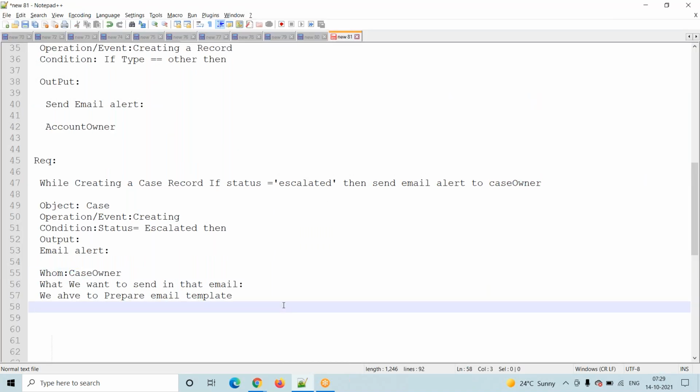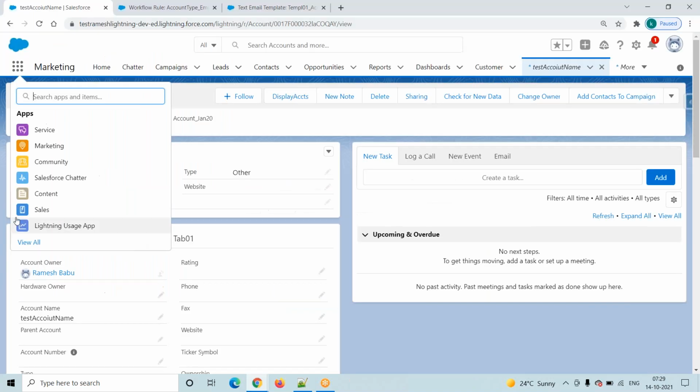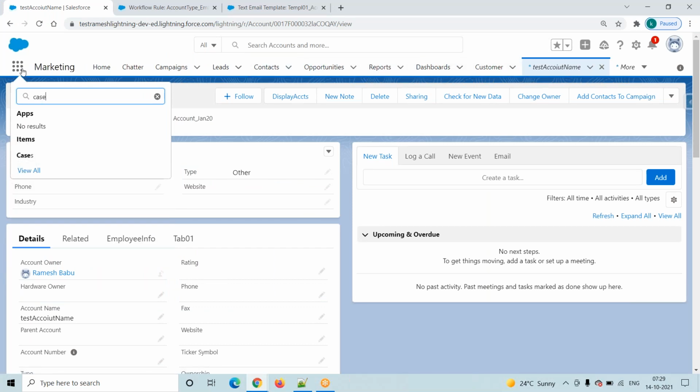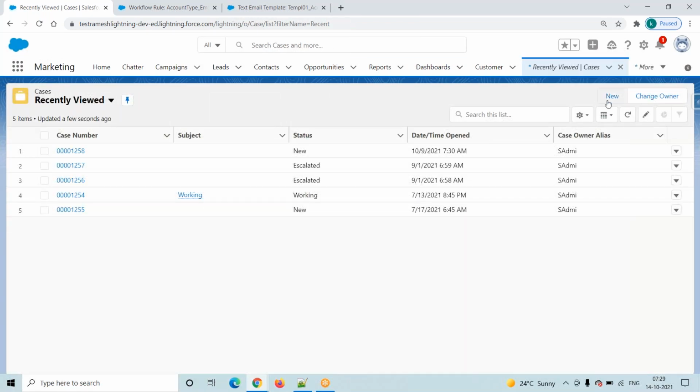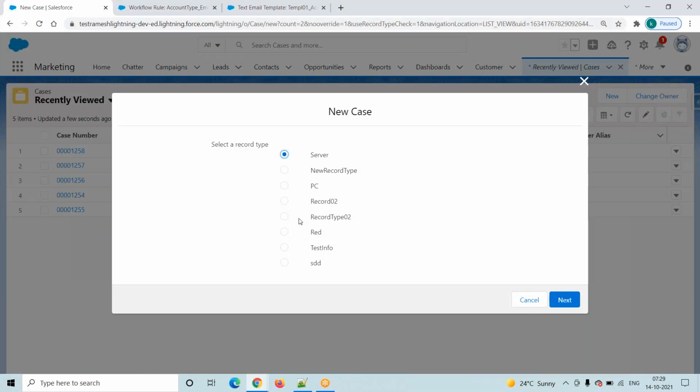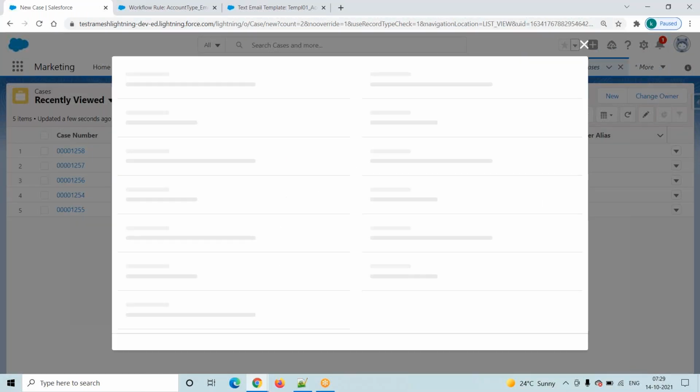Whenever we get a requirement, what is our first step? Before starting the requirement, what do we have to do? We have to check in the front end. You have to go to the front end. Is there any case object? Yes, the case object is not available here, so you have to type case. Yes, cases are there. Click on cases and click on the new button. Record types are there, but they did not mention any record type. So click on the next button.